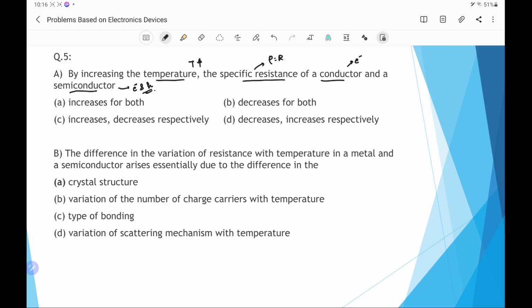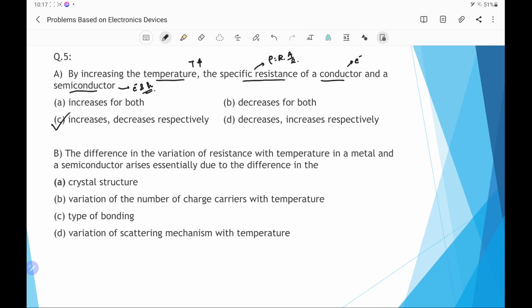is rho equal to R into A by L. It is a characteristic of the material and it is temperature dependent. For a conductor, if we increase the temperature, the collisions increase, so its resistivity will increase. While in the case of the semiconductor, because it has a lesser number of charge carriers, on increasing the temperature, covalent bonds are broken and more free electrons and holes are generated. That means more charge carriers become available. Therefore, its resistivity will decrease. Hence, we can say option C is the correct option.